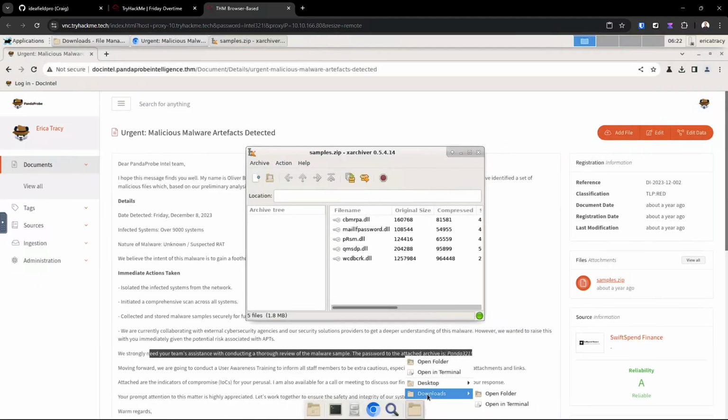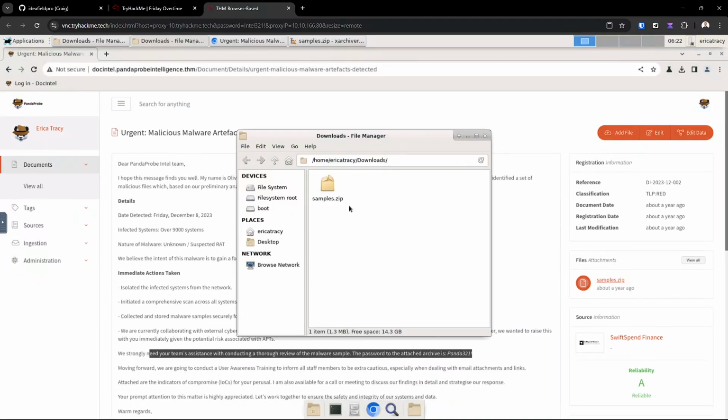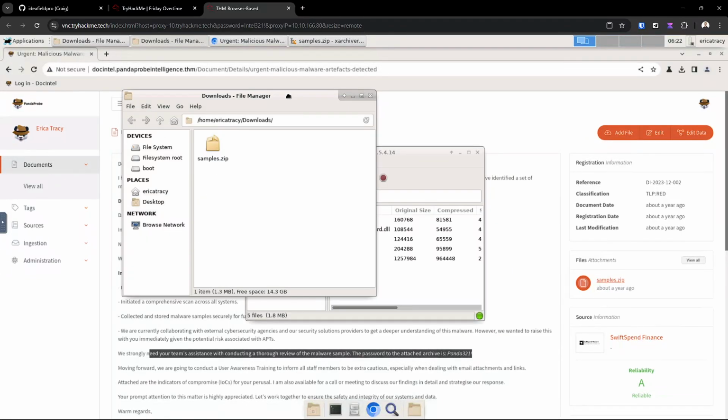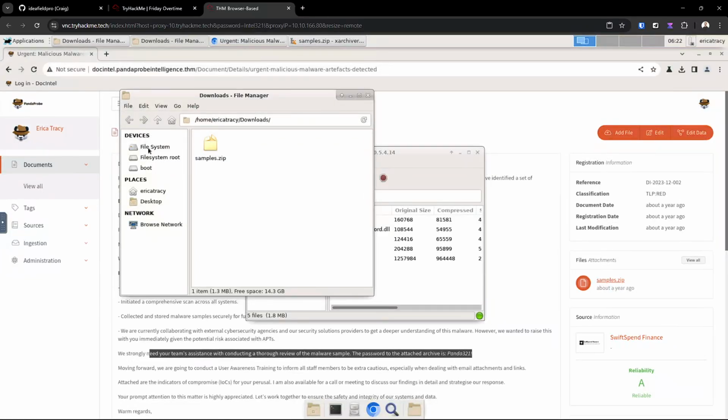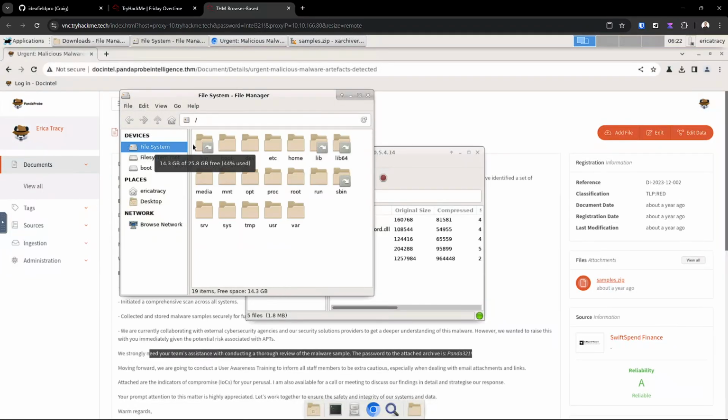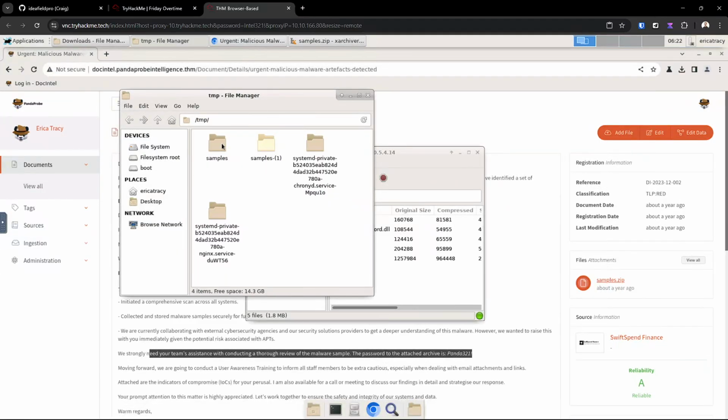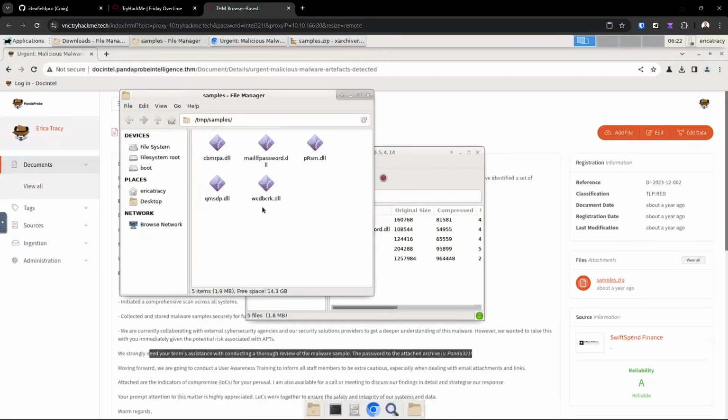All right, great. We now need to go into the temp folder, which is where we extracted those two. Samples should be in here, and we see it's right here.